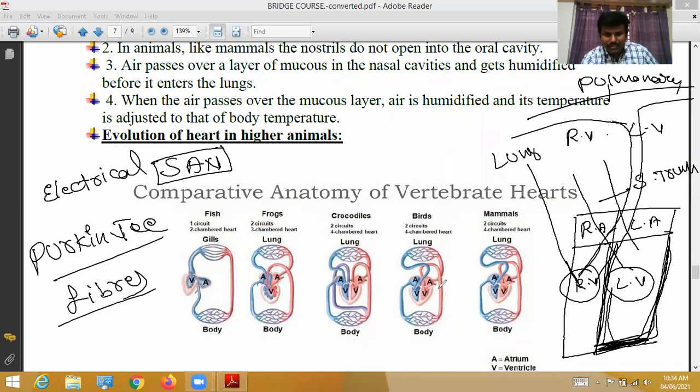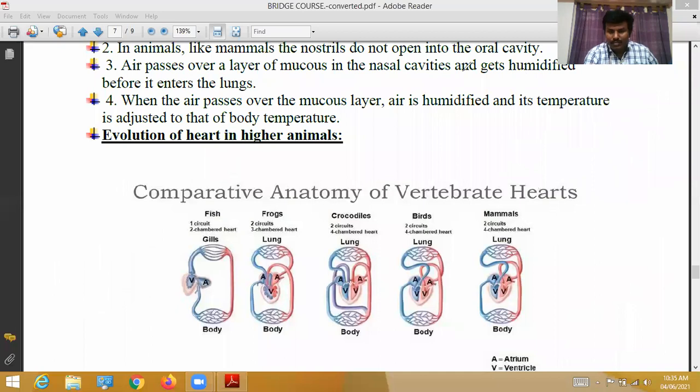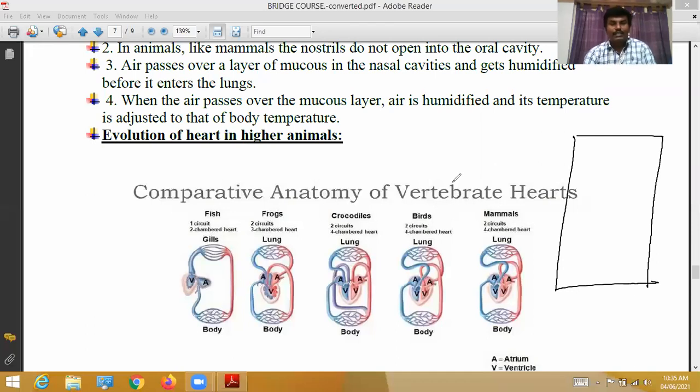Next question: can deoxygenated blood vessels directly contact the ventricle? I am not getting the question clearly. Deoxygenated blood directly enters the right ventricle. So, can deoxygenated blood vessels not directly contact the ventricle? Yes, I understood your question.